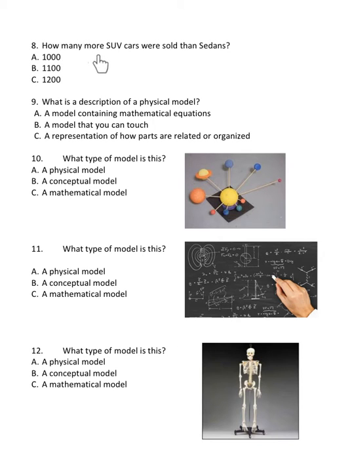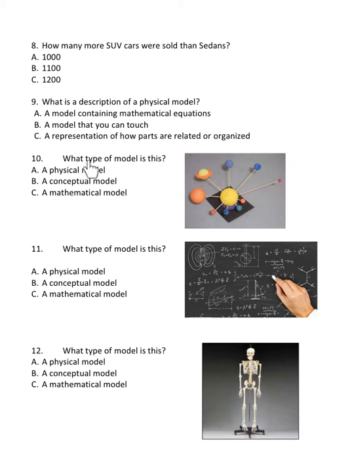8. How many more SUV cars were sold than sedans? A. 1,000, B. 1,100, C. 1,200. Number 9. What is a description of a physical model? A. A model containing mathematical equations. B. A model that you can touch. C. A representation of how parts are related or organized.